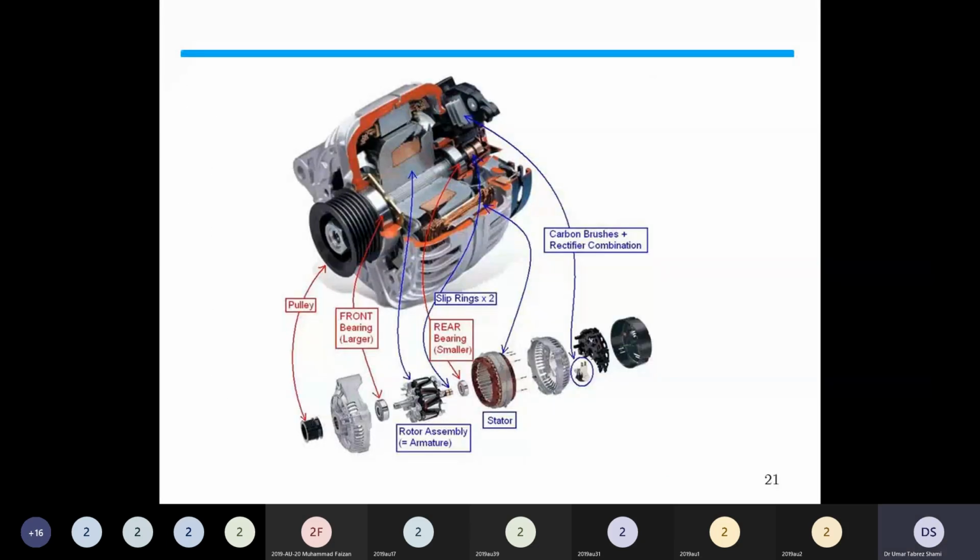Now here we see the internal structure of a generator. It is also called a DC generator because the output produced from it is DC voltage.